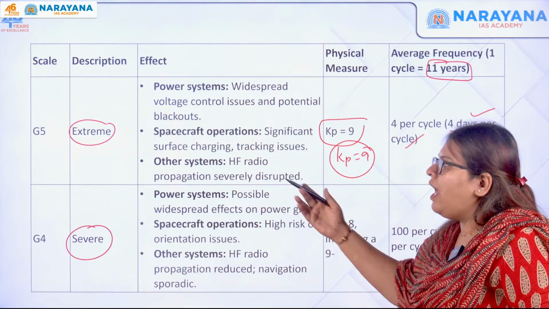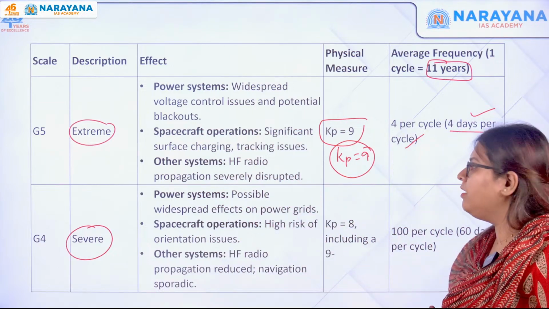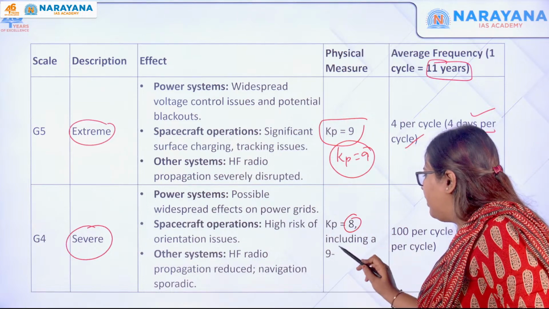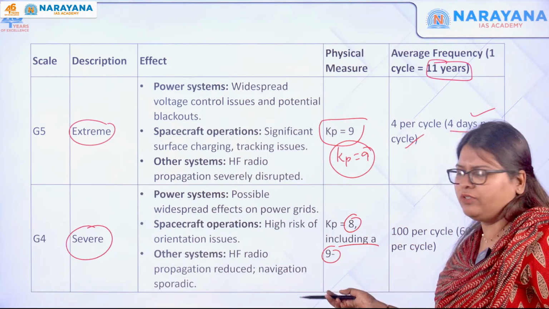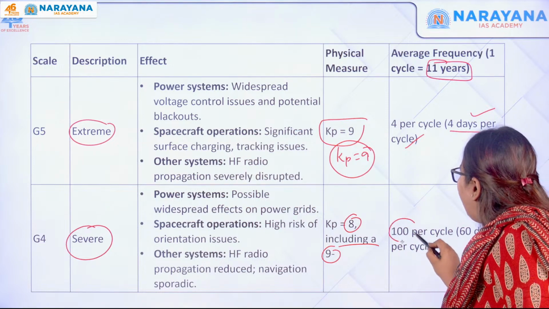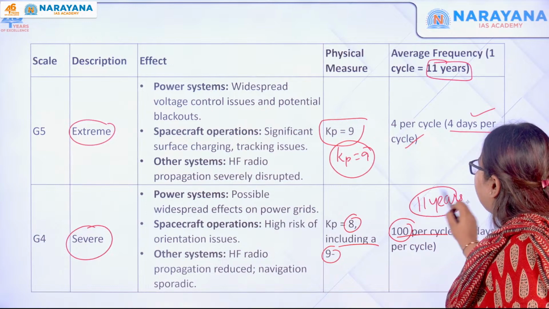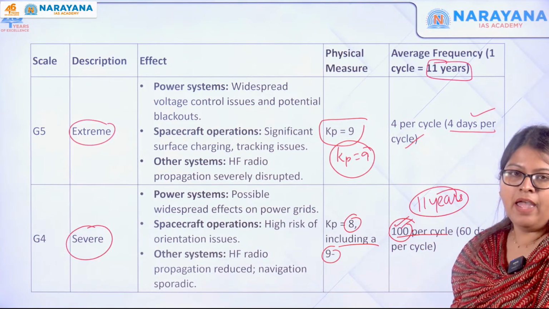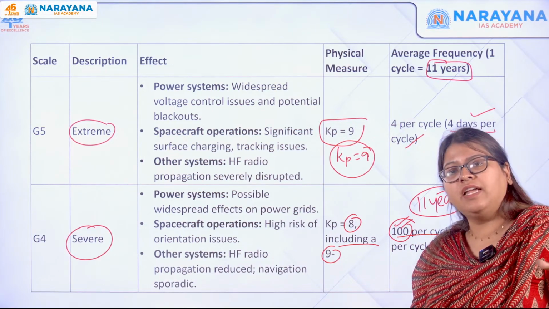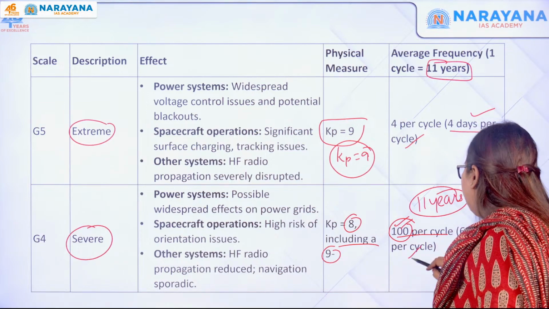The Kp index is going to be 8, and it can be 9 also, where it occurs 100 per cycle. In 11 years, 100 such instances of geomagnetic storms can come. And per cycle, how many days can it stay? 60.